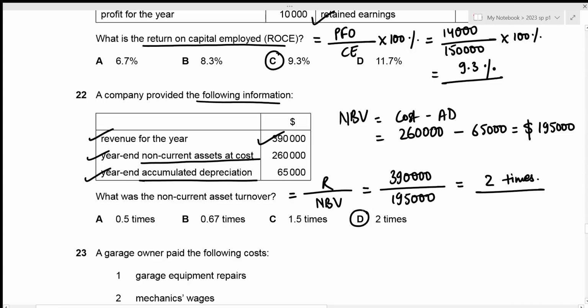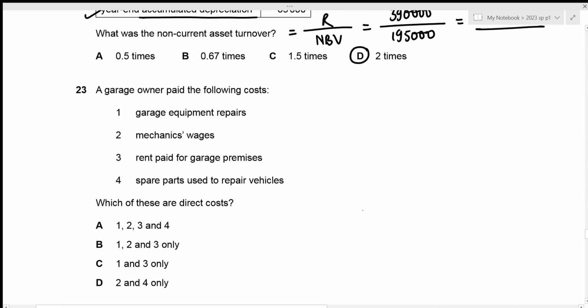Now we can move towards question number 23. A garage owner paid the following costs, and we need to figure out which of these are direct costs. Okay, the first one is garage equipment repairs. So this is basically our machinery repair cost. And machinery repairs are the indirect cost, not the direct costs, right? So this should not be included.